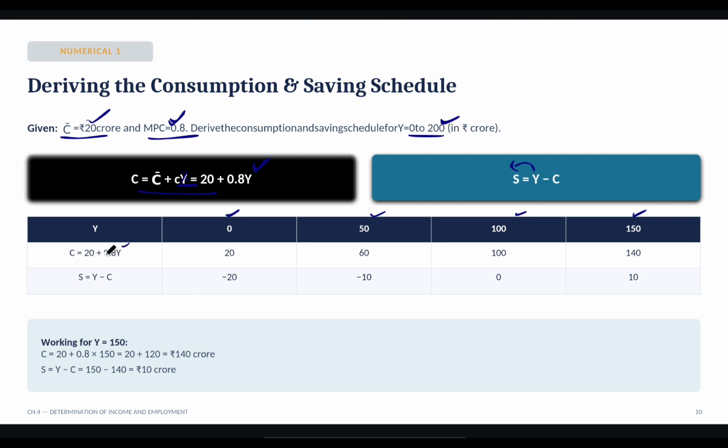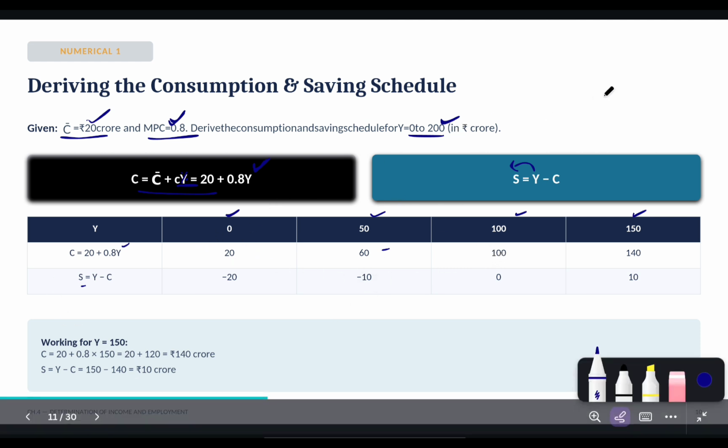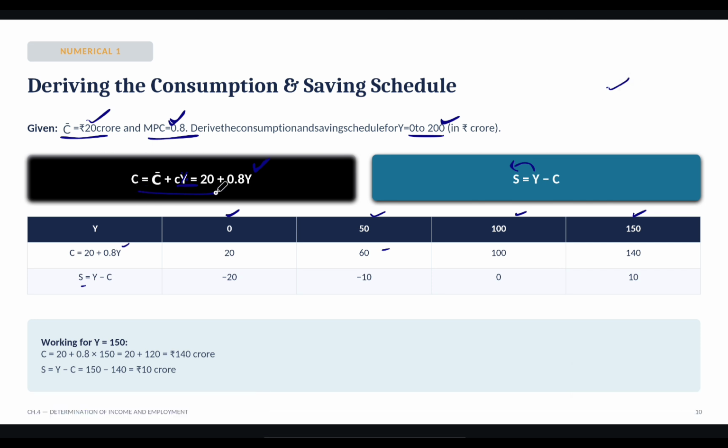So when we will put Y 0, this whole will become 0 and the consumption is 20. And how we will calculate savings? Income minus consumption, that is 0 minus 20 is equals to minus 20. Same with when you will put 50 in place of Y, you will get 60, and 50 minus 60 is equals to minus 10. This is your whole income saving schedule. Got it? That's how you can derive your whole schedule. First of all, you have to calculate consumption, then you will calculate saving. Got it?